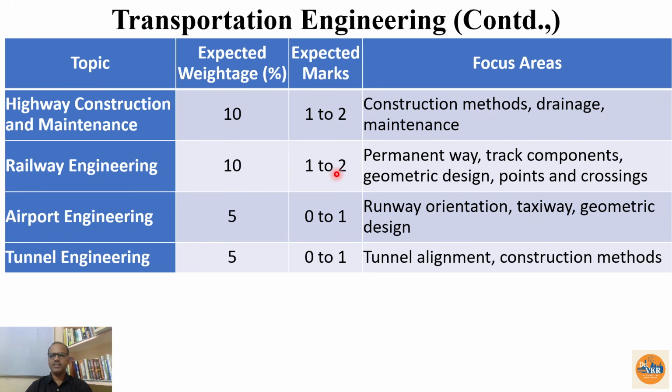Then railway engineering, we may get a 1 mark question or a 2 mark question. Sometimes we may get 3 marks from this also, based on the person who sets the question paper. Here you have the geometric design, very important, and the calculation of the permanent way, and other important theory concepts also.